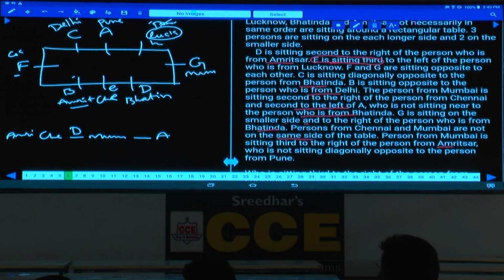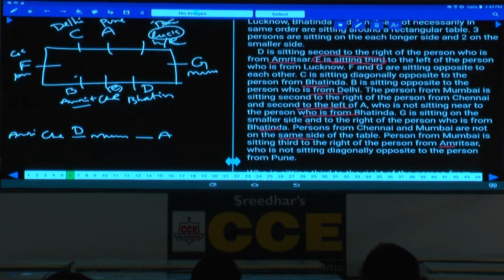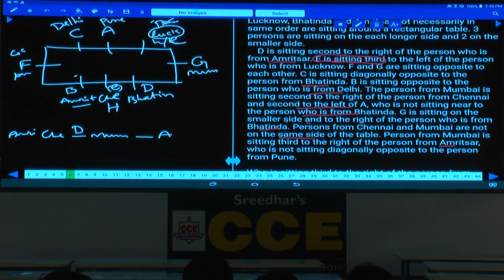Then F sits second to the left of H. F is now here. What is the information which is required here? This E and H were not fixed at this place. If E is here, Lucknow will be here, or if E is here, Lucknow will be here. If you fix any one of these, the final arrangement will be done. Now I am fixing this information. F is seated second to the left of H. As F is seated second to the left of H, where should H be? H must be here. If H is here, then the person E must be here. If E is here, then Lucknow will be here. Then you will get the answer.